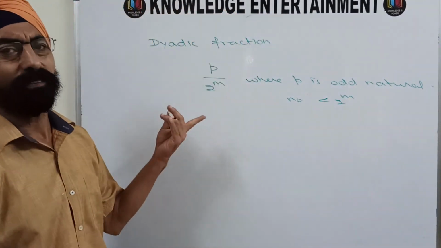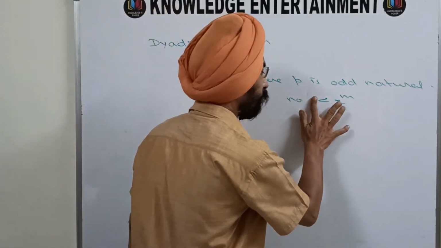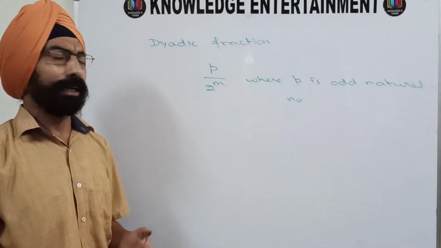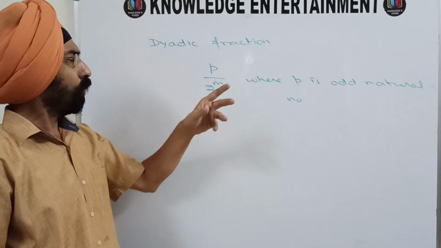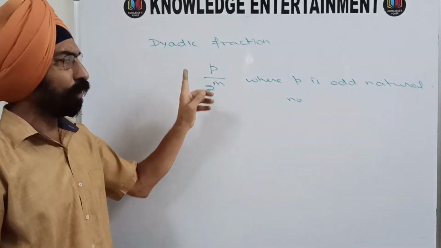Why? Because it is a fraction. So any fraction of the type p upon 2 raised to the power m where p is an odd number is a dyadic fraction.